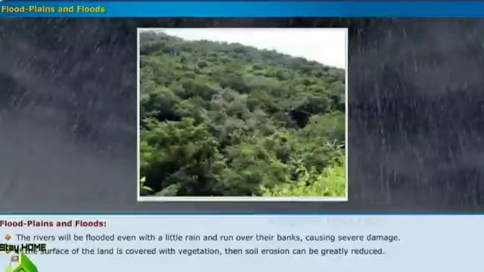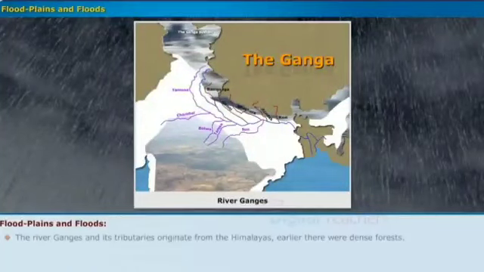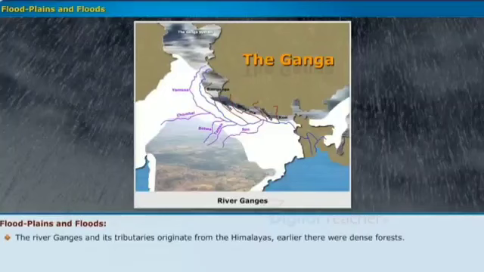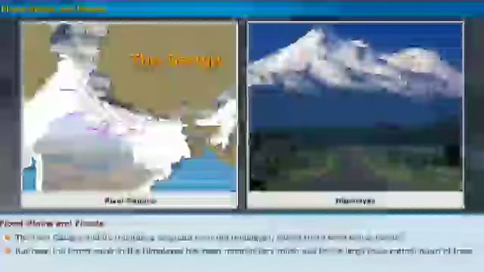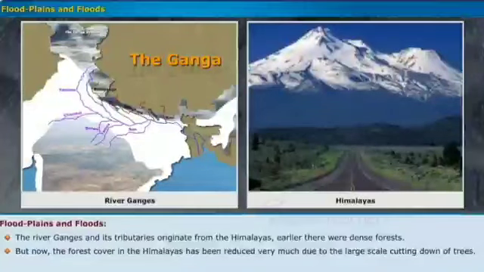Let us know the importance of vegetative cover over the land. The river Ganges and its tributaries originate from the Himalayas. Earlier there were dense forests. But now the forest cover in the Himalayas has been reduced very much due to the large-scale cutting down of trees.